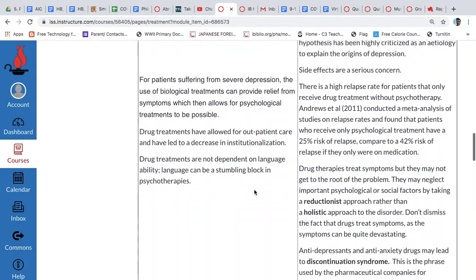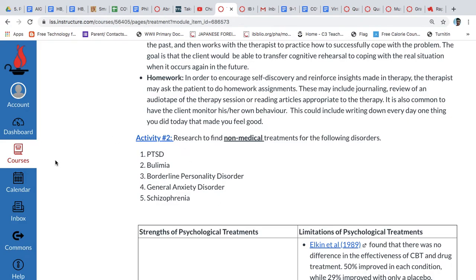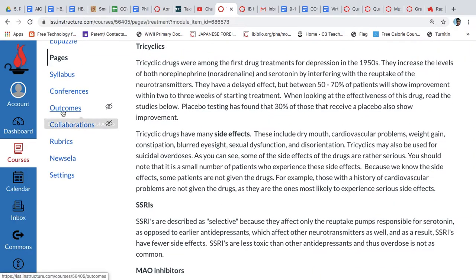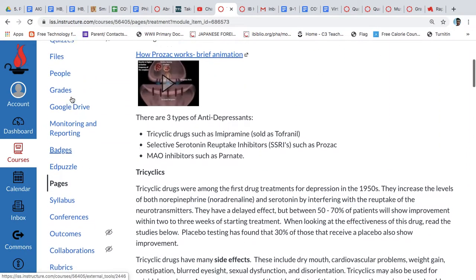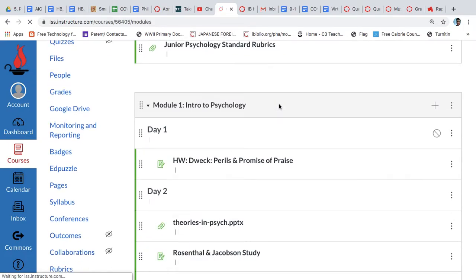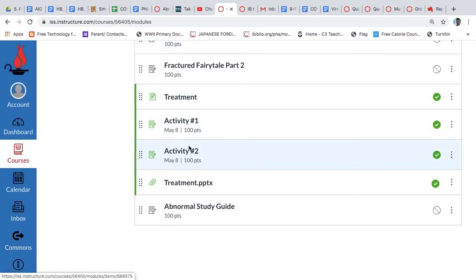It links them here, but they are also, as you see, separate links on your module. I'll show you that separately. But of course, read through that. You'll see activity 1 and 2 broken out into separate activities on the module, but you really want to read through this first, okay?